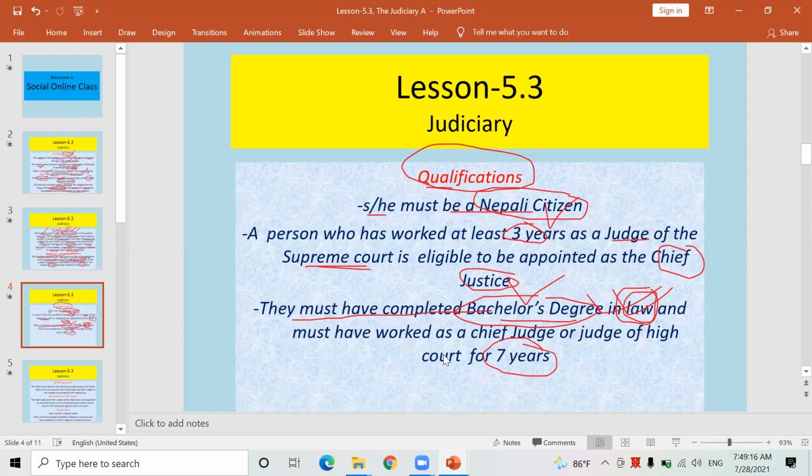It means who has collected long experience in giving justice, who has worked at least 7 years in that district court or high court as a chief judge or judges. Such a person can be appointed on the post of judge of the Supreme Court or chief justice of the Supreme Court. These are the qualifications.